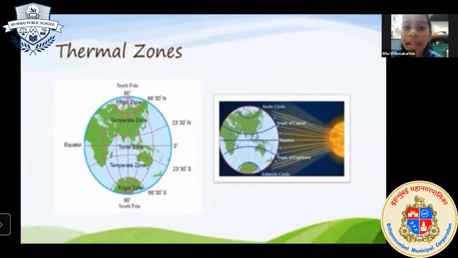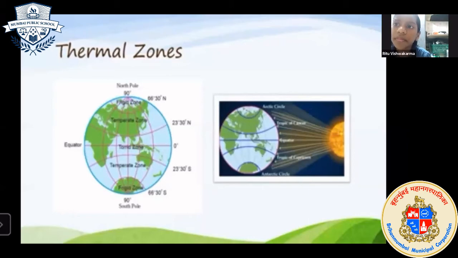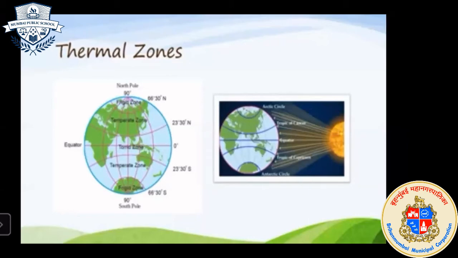Sir, polar region. No, beta. I asked you about high temperature, not low temperature. The polar region is of low temperature. So where will be high temperature? In which region will be high temperature? The torrid region, or we can say the tropical region.